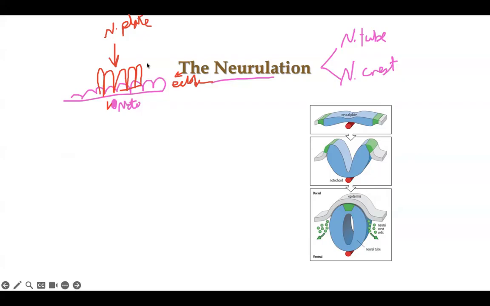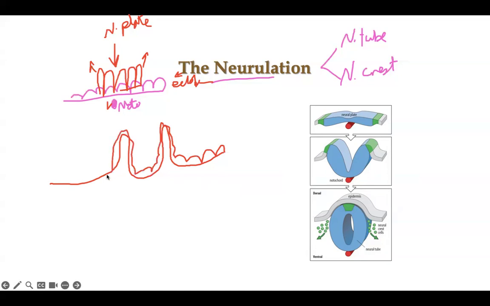The second step: elevation here and elevation here of the edges. So the ectoderm will be like that, the edges will be elevated and the middle part will be depressed. What is the name of the elevation here? Neural fold. The second step, fold. And the third step, depression of the middle part, is named the neural groove.